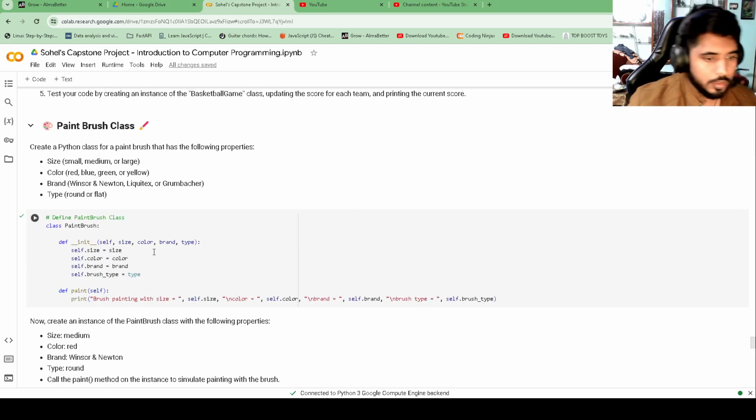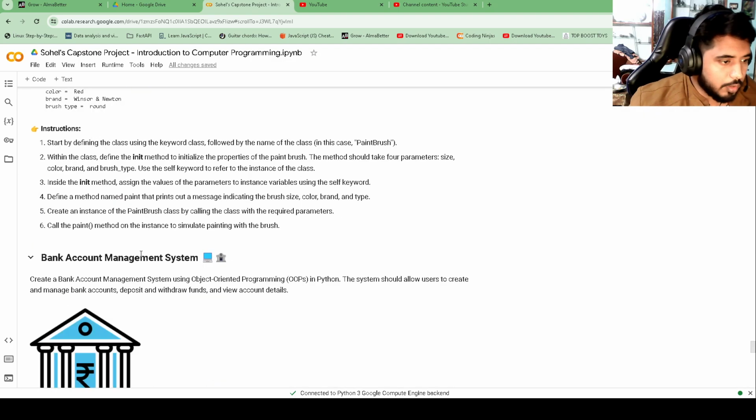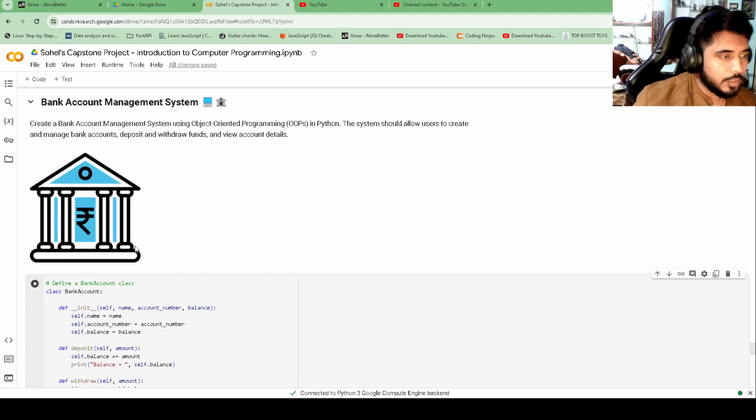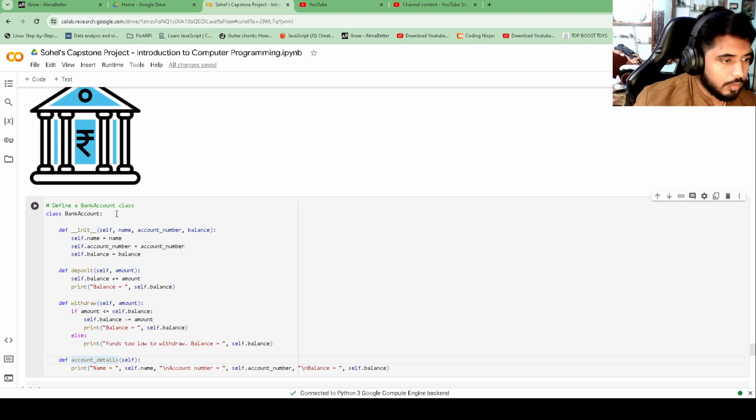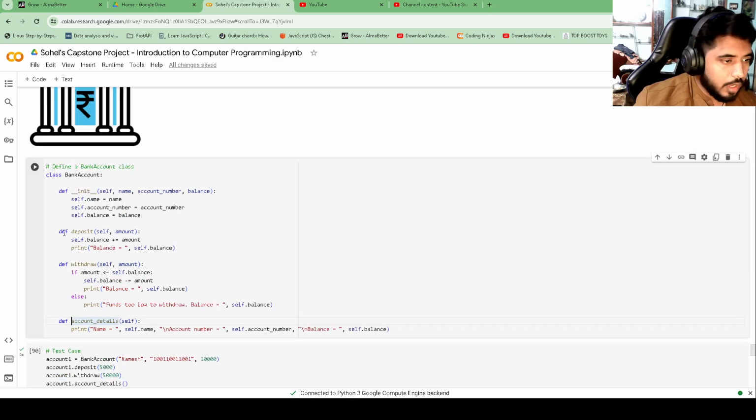Next I want to explain the bank account management system, in which I have created a class called BankAccount. I am initializing the name, account number, and balance using the parameterized constructor. Then I am doing a deposit of an amount and increasing the balance accordingly.